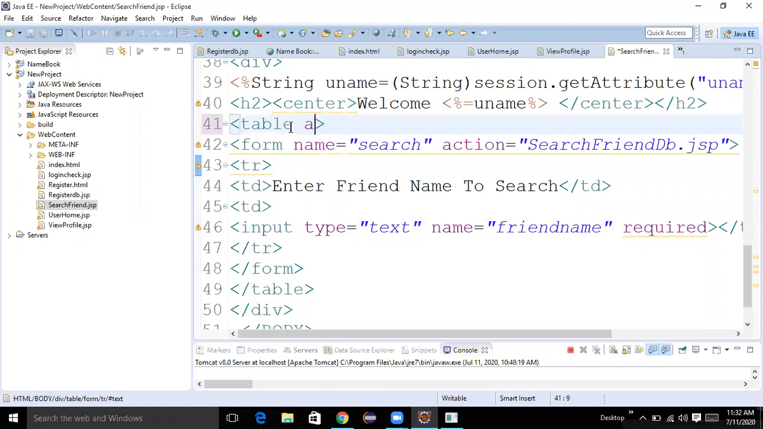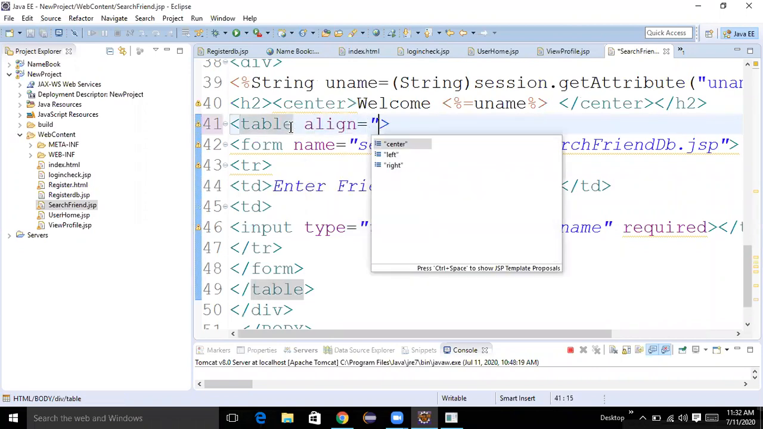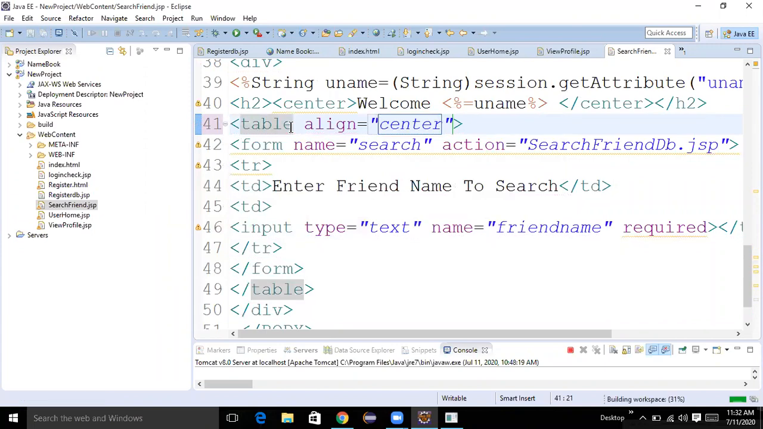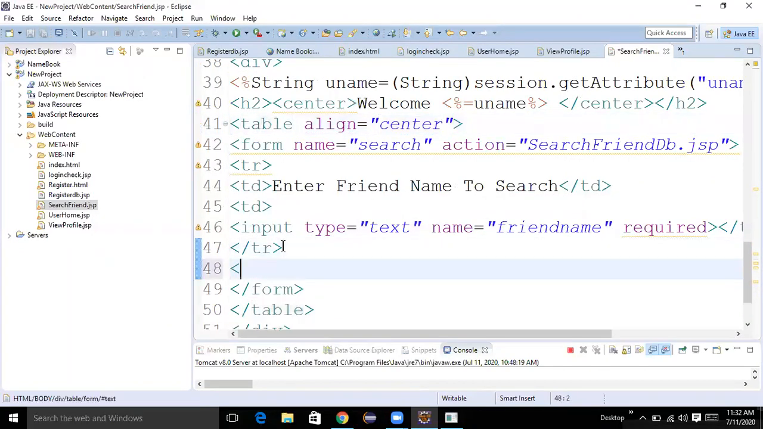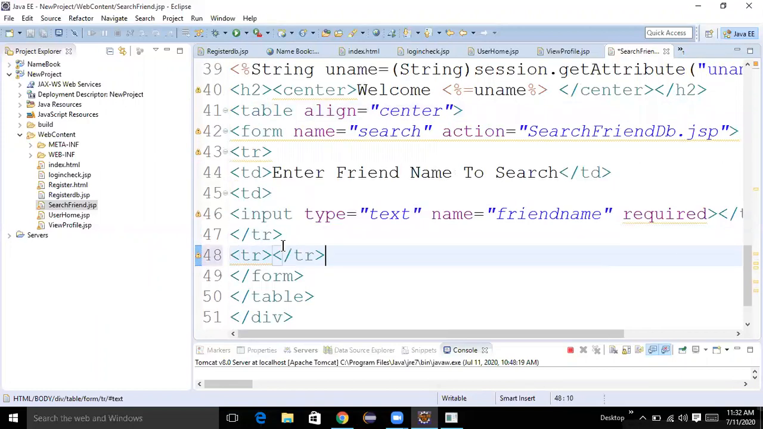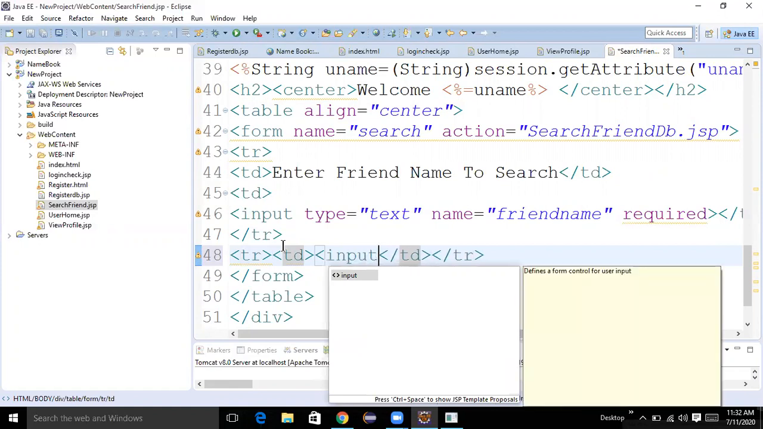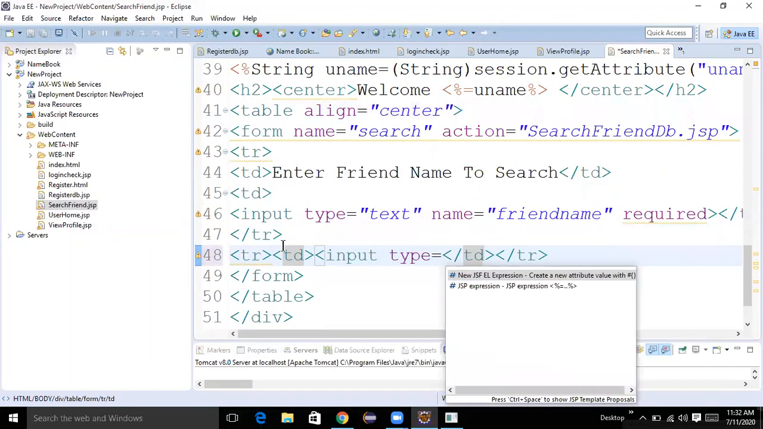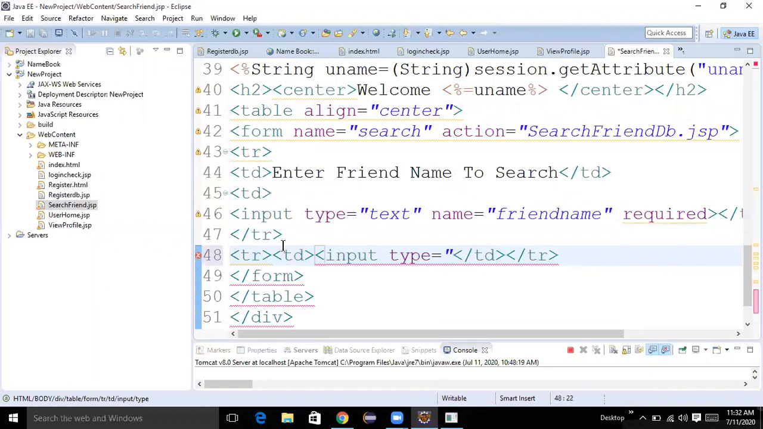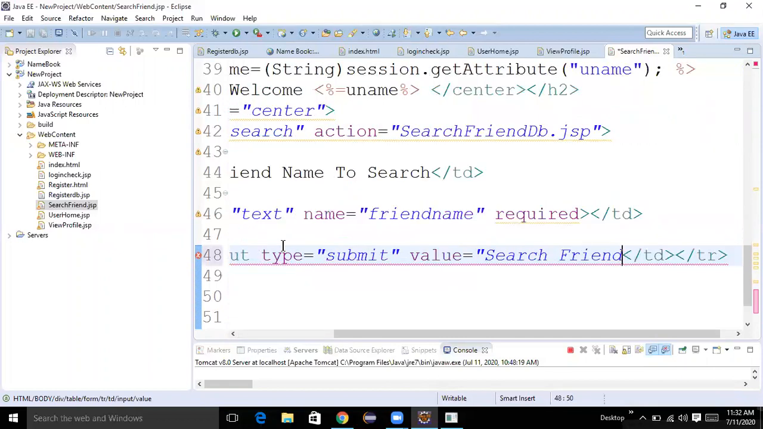Table. And we need one button. tr, td. Inside td, input type equal to submit. Submit means value, you can write any value. Here for which purpose? Search friend. Then we'll check.